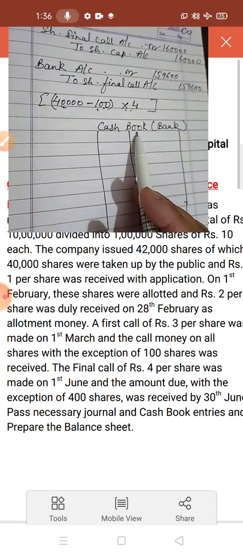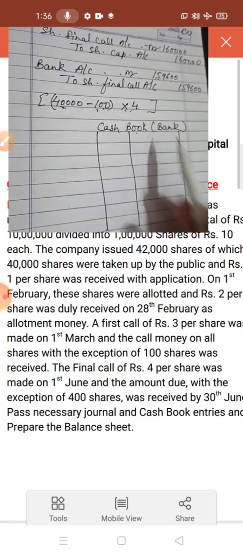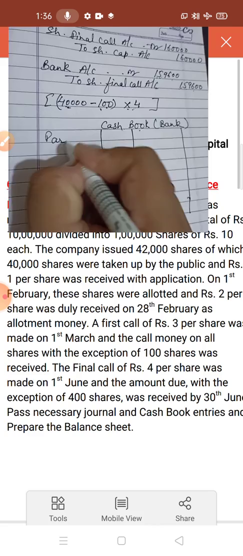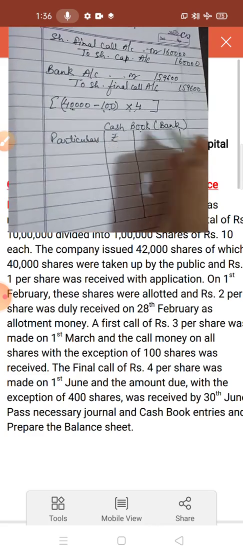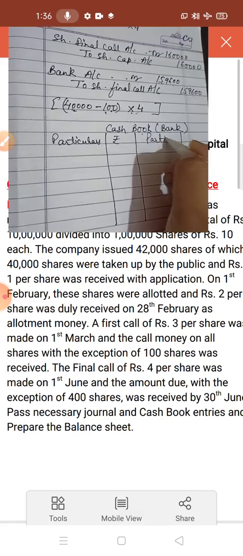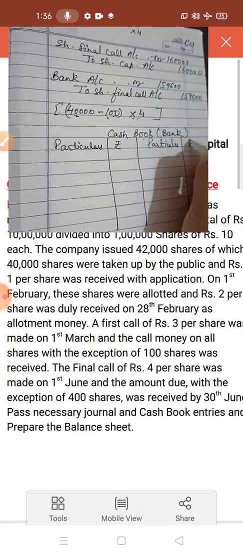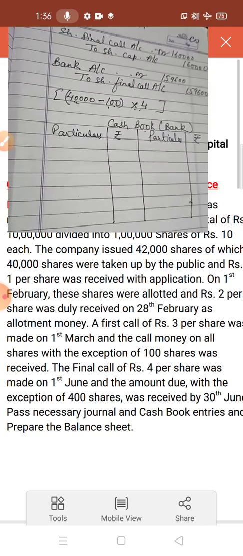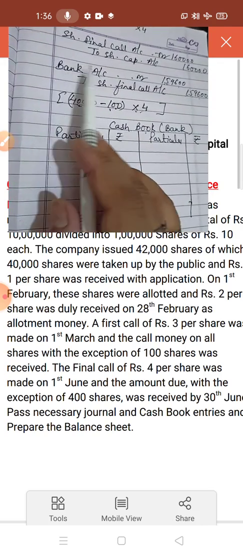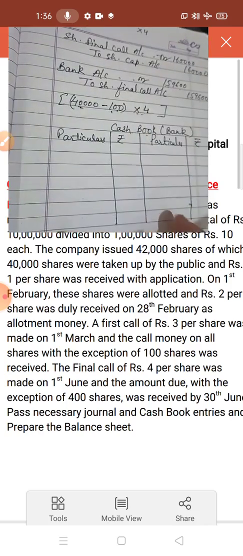So cash book you have to maintain but with bank column. Now how you have to enter the amount?